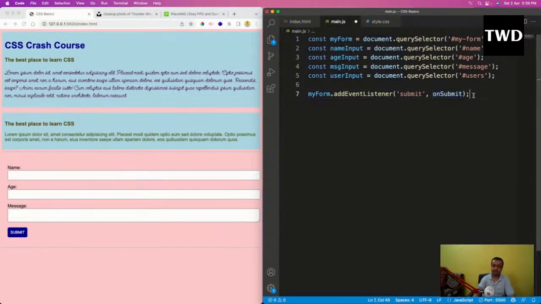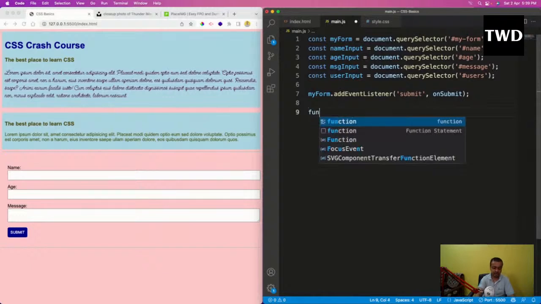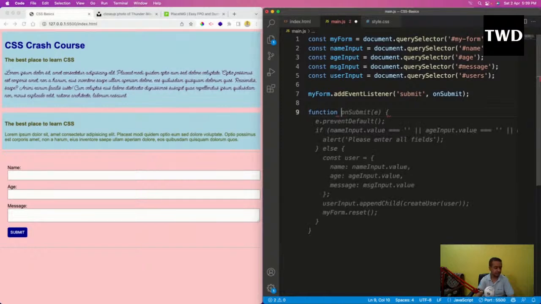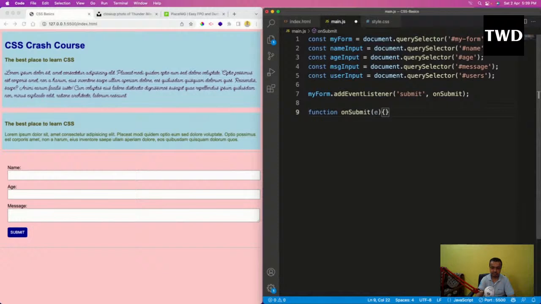call a function. Just like every other programming language, there are two concepts. Some programming languages are object oriented, some are functional. JavaScript is mainly a functional programming language. So in this on submit, I will have this e. And e is something which is a bit difficult to explain in a short time. Yes, we're going to end soon. So on submit is there, e will be there.